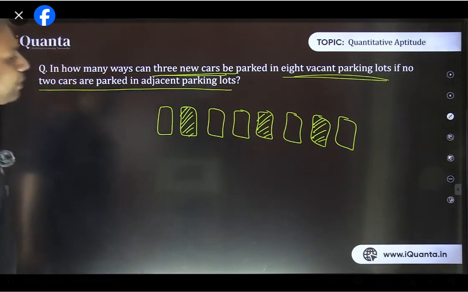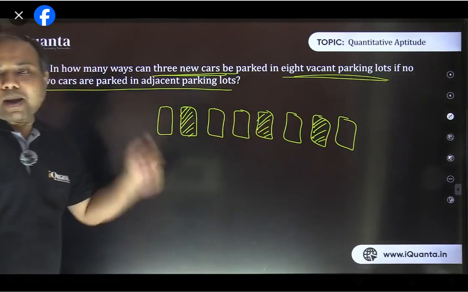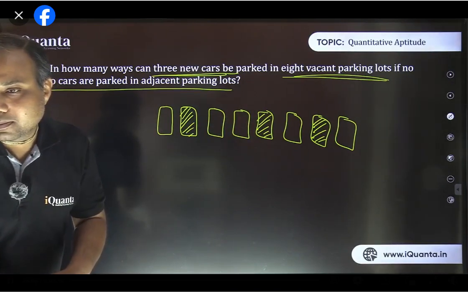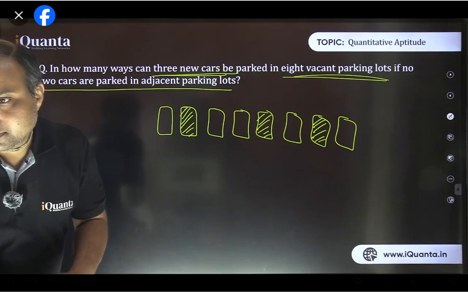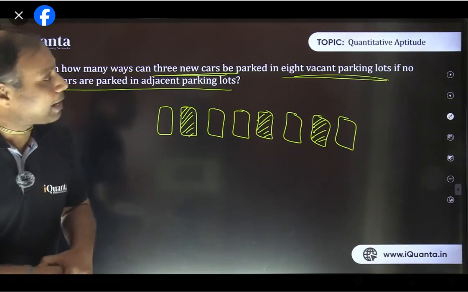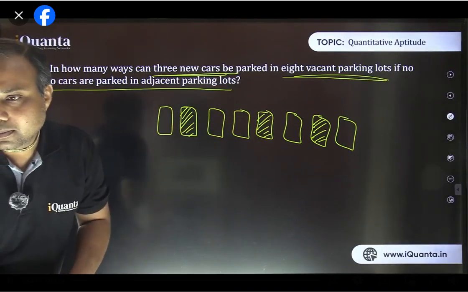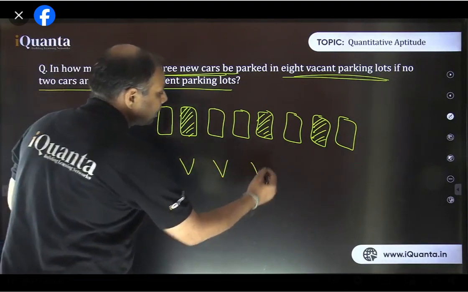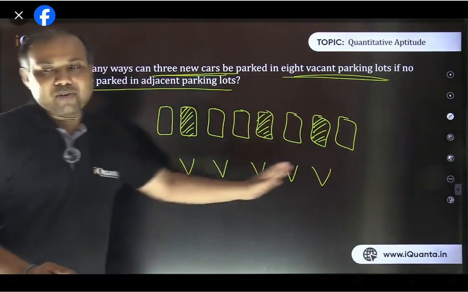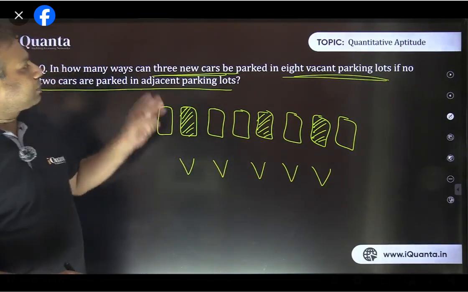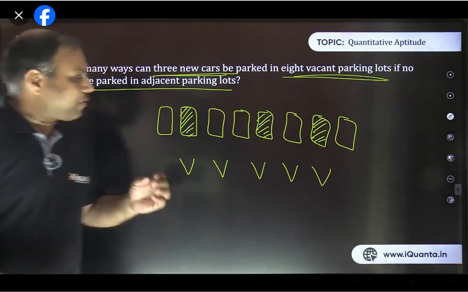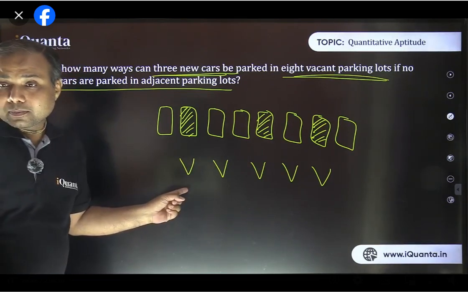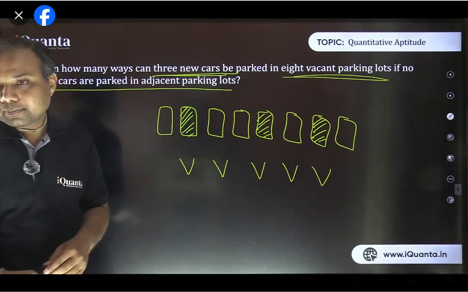Okay, now listen carefully. So in the final arrangement, how many vacant parking lots are there? How many vacant parking spaces are going to be there finally? 5, right? So 5 vacant parking lots are there. Let me write V for them. V vacant parking lot, second vacant, third, fourth, and fifth, right? So these 5 vacant parking lots are going to be there. So we are to park 3 cars here, right? So when we are to park 3 cars, between 2 consecutive V's here, can I put 2 cars? Can I put 2 cars in between them? No.